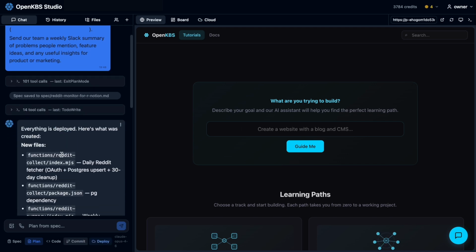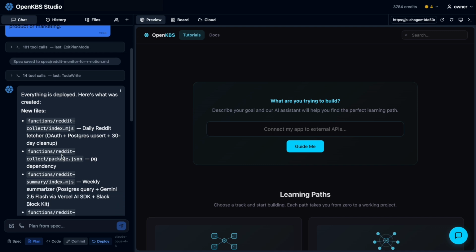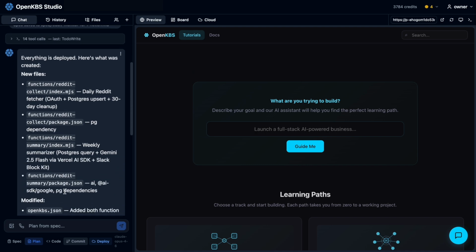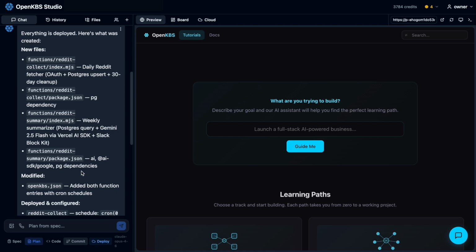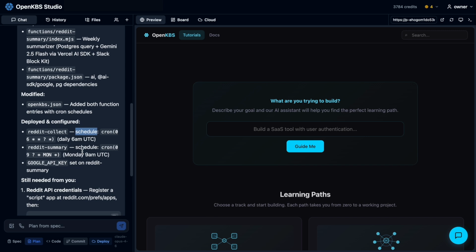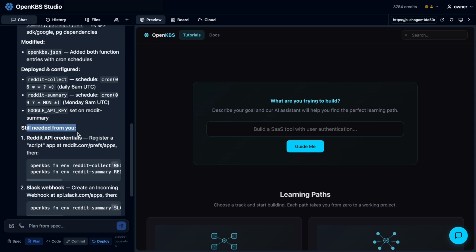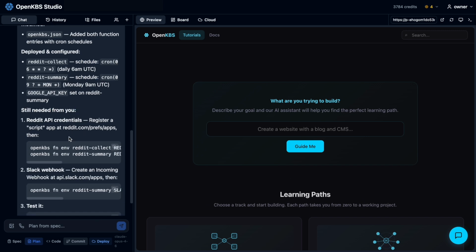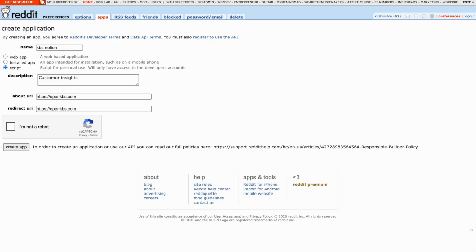Okay, Studio is saying everything is deployed. Here's what was created. A few functions. And then, as you can expect, it's going to need some information from us. So a Reddit API credential.